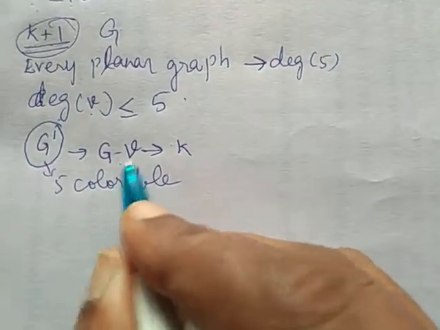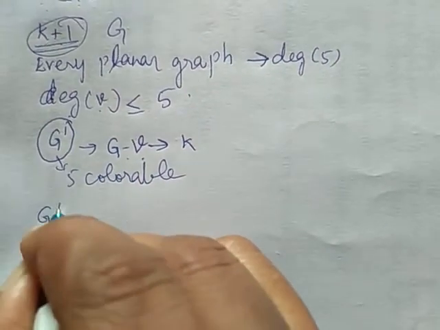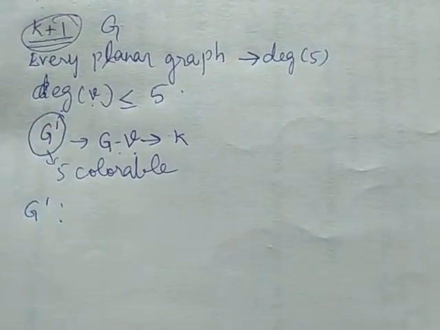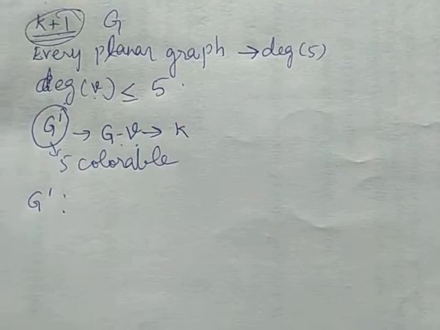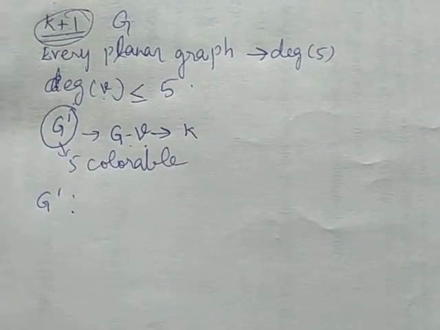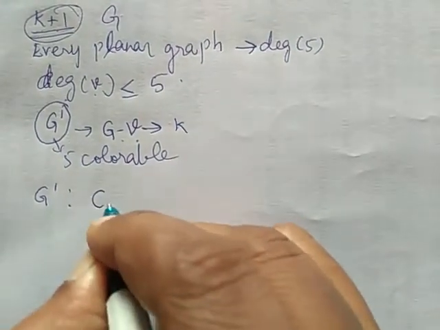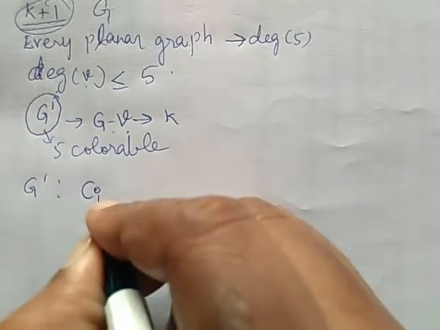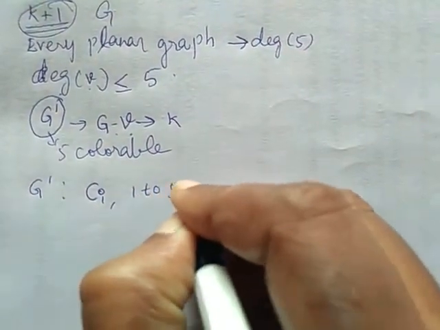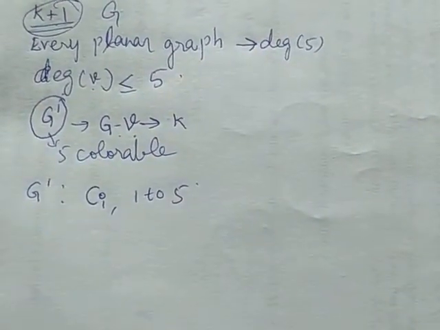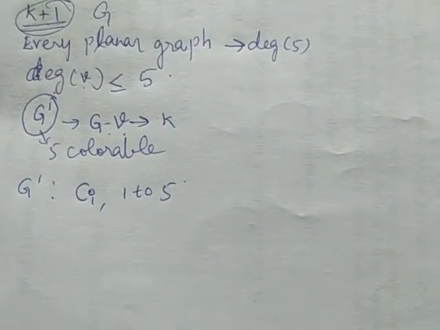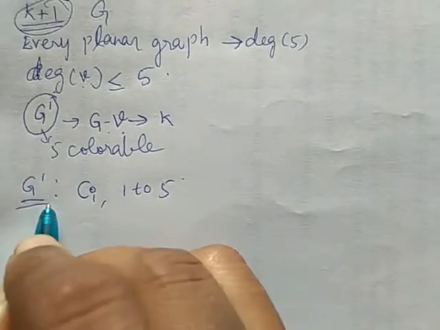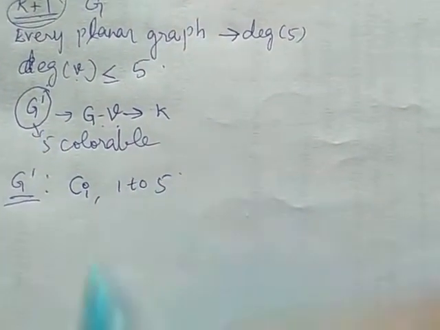For the G minus V graph, that is the G dash graph, we are going to assign 5 colors, C_i where i is 1 to 5. We are going to assign colors to the vertices in G dash using 5 colors.